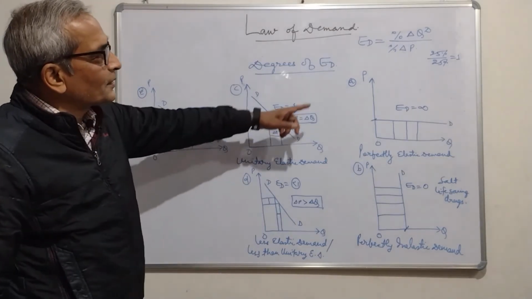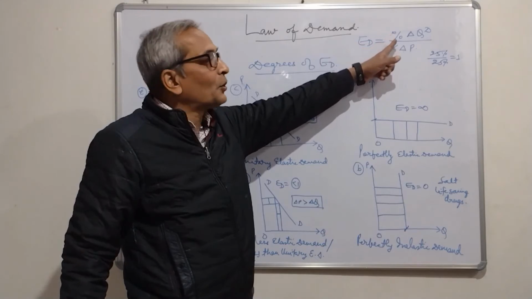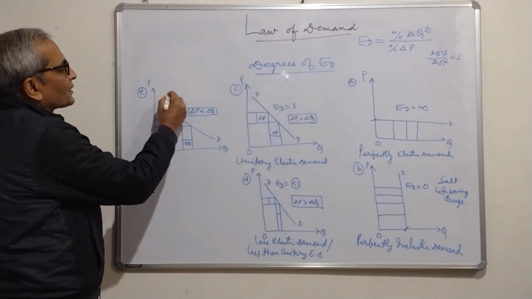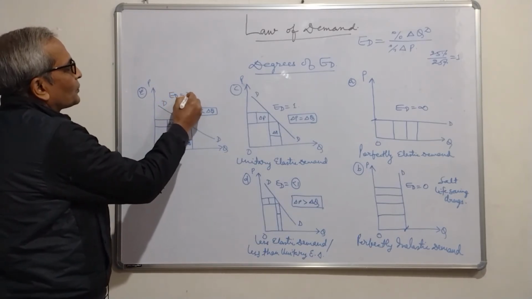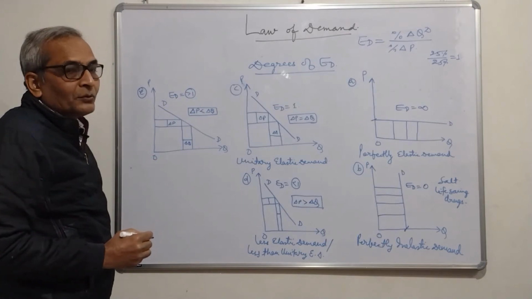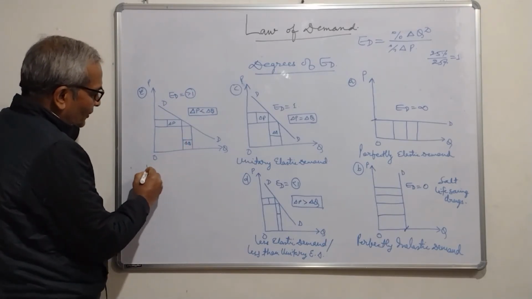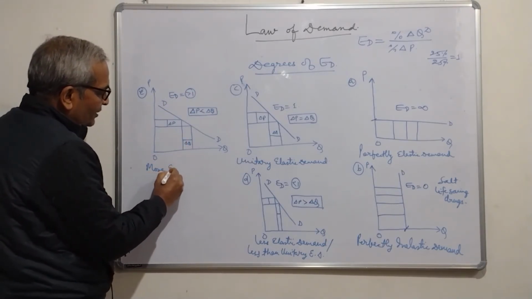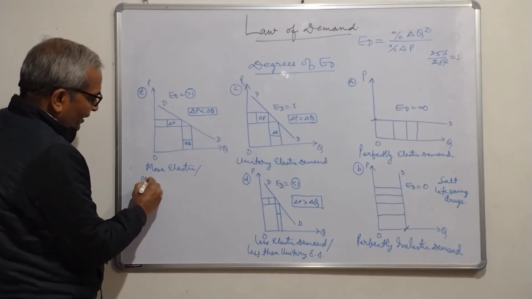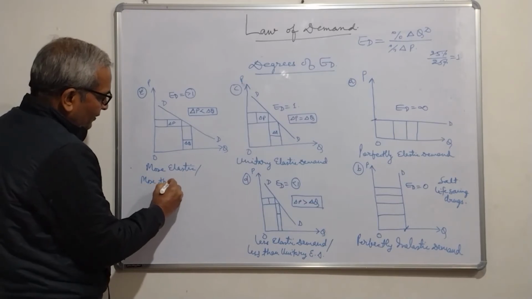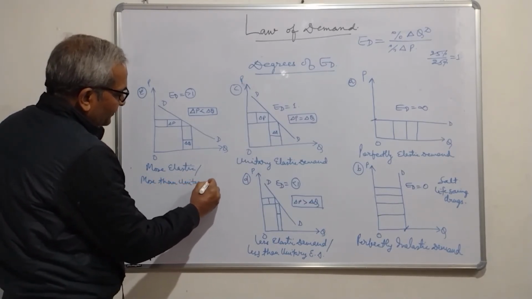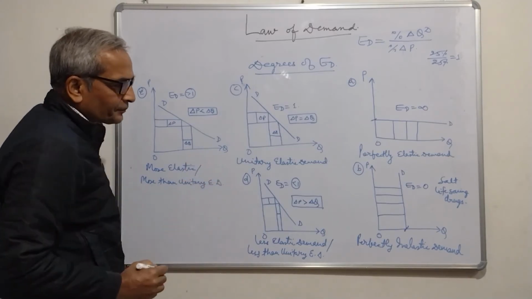So, in this case, numerator will be more, denominator will be less. ED will be more than 1, and this is known as more elastic or more than unitary elastic demand.